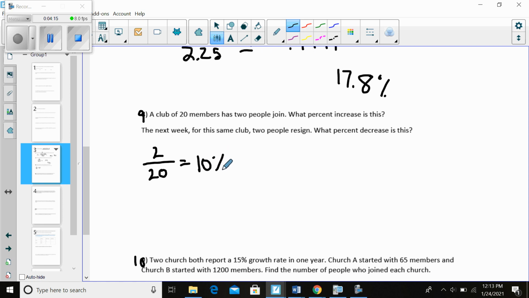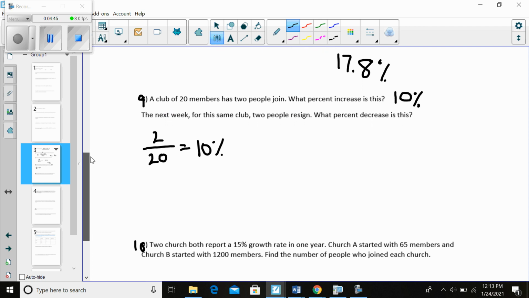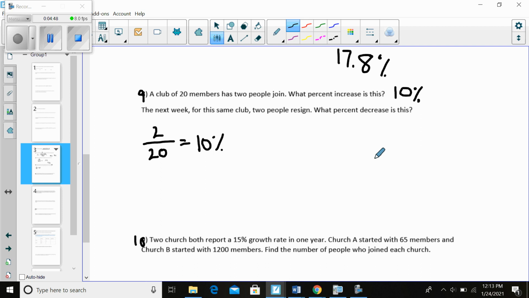But then next week 2 people leave. Right? So wouldn't that be, 2 people are 10%. So then the next week, 2 people leave. Shouldn't that be 10% also? Think about that for a minute. Is the answer to the second part of this 10%? Why or why not? And here's where I regret not being able to be in class, because I would want to discuss this and hear what people say. But anyway, the club has now gone up to 22, right?